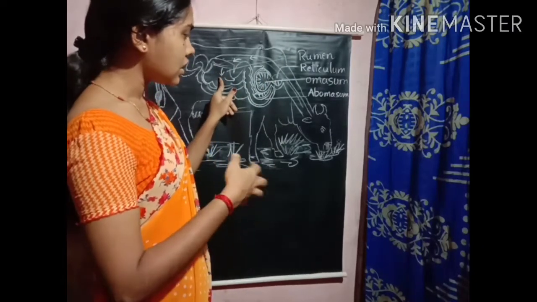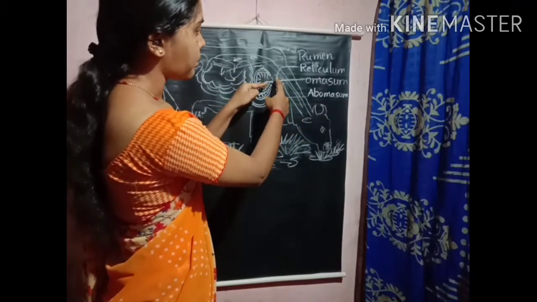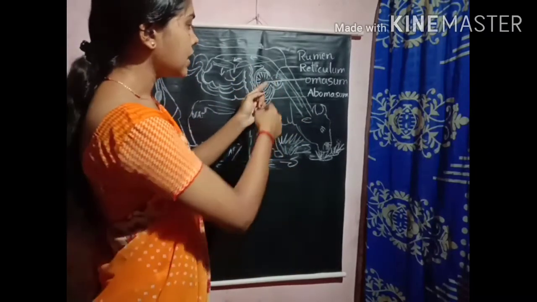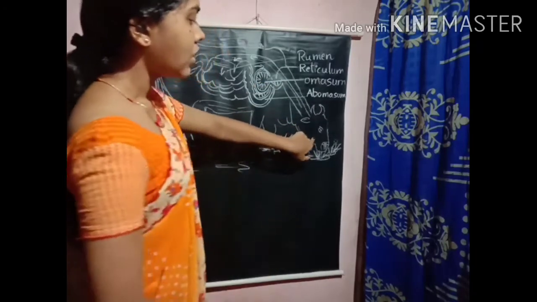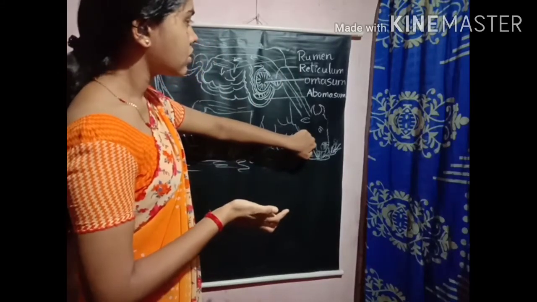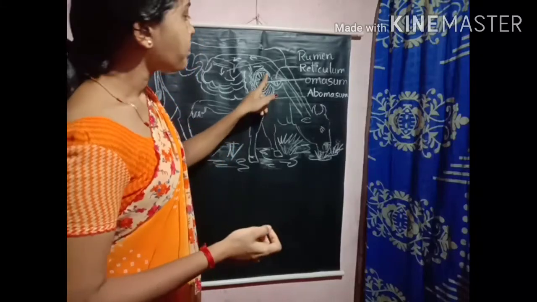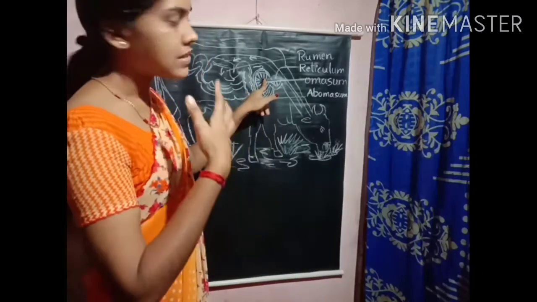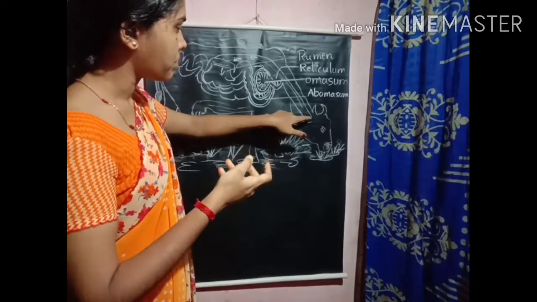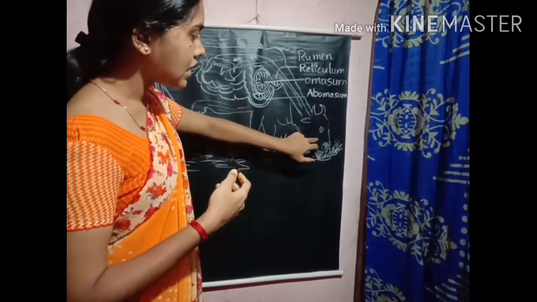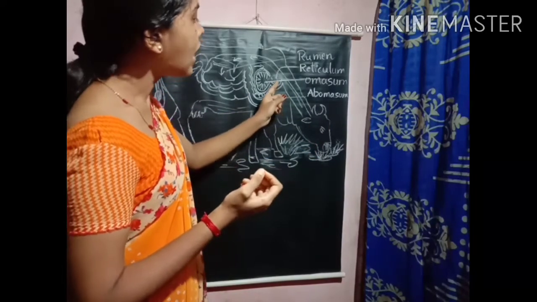Once the digestion is over in the rumen, they take it back to the reticulum. From the reticulum, it will be transferred either to the omasum or back to the mouth. So the reticulum is the second stomach of the cattle. It sends the food either to the omasum or to the mouth for further digestion. Once they take the food back, they chew more, and then take it to the omasum.